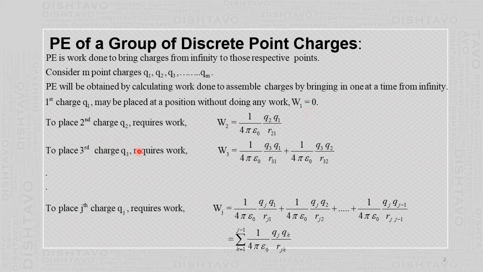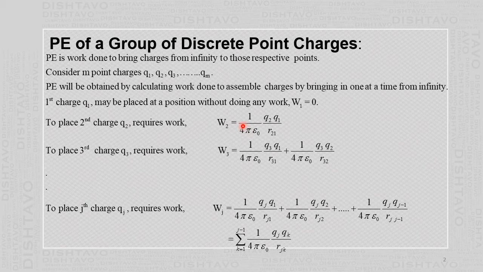Then to place the second charge, let us say Q2, to its earlier position, it has to do the work against the first charge. What is the work done against the first charge? It is the charge into potential. Which charge? Charge Q2 into the potential at that point where Q2 is to be placed. That potential is there because of the first charge, so that potential is 1 upon 4 pi epsilon 0 Q1 by R12. R12 is the distance between the position of the charge Q1 and the position of the charge Q2.